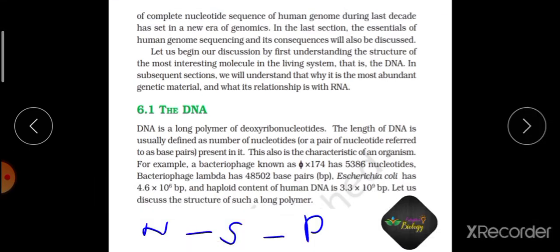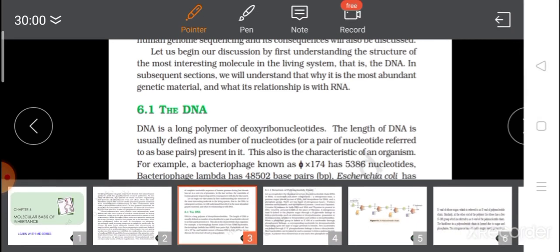Okay, this nitrogenous base could be a purine or a pyrimidine. That you already know, and we will learn that a little later. This entire connection is referred to as a nucleotide. This sugar molecule is usually a pentose sugar, referred to as ribose. Ribose at the 2' as well as 3' position has an OH group, which is normally seen in RNA.